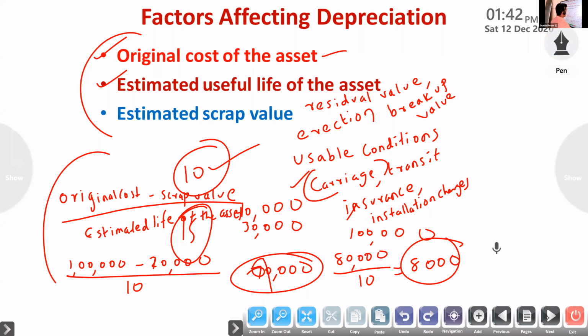Any doubt? Next class I will teach how to calculate depreciation and the rate of depreciation. In this chapter you have to study 2 methods of depreciation, then we can complete this chapter.